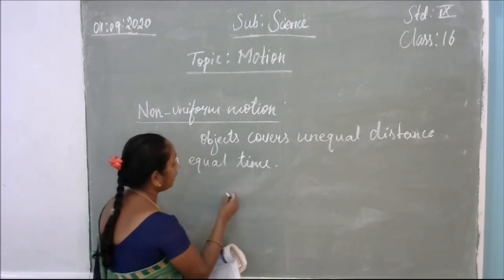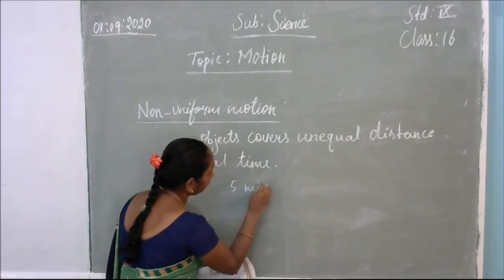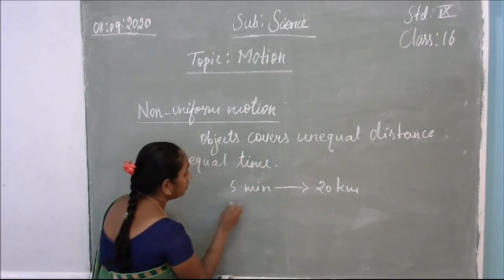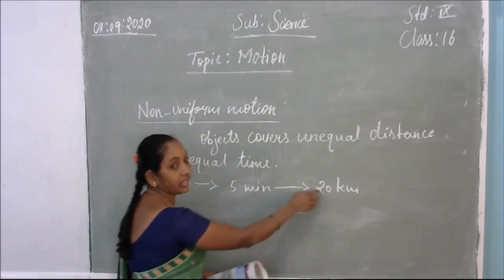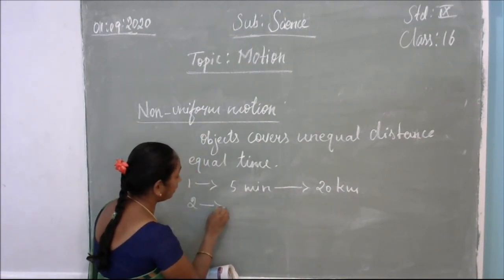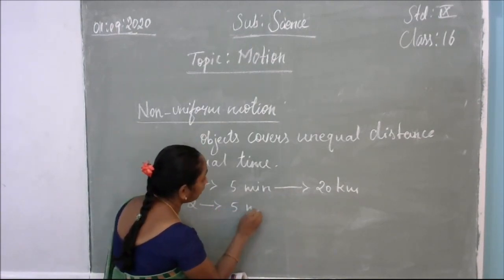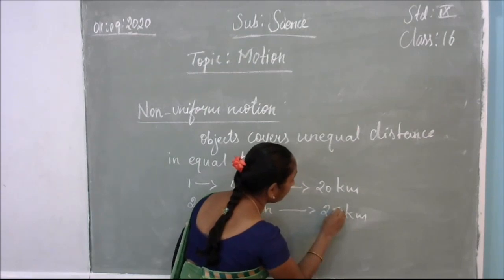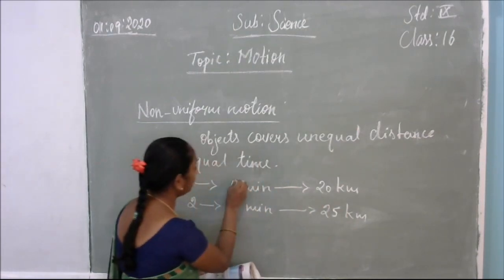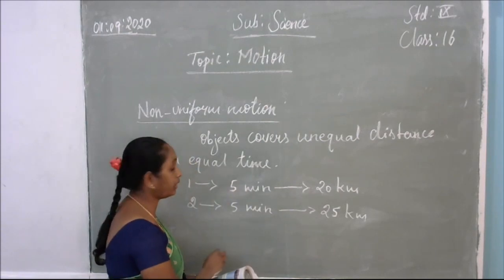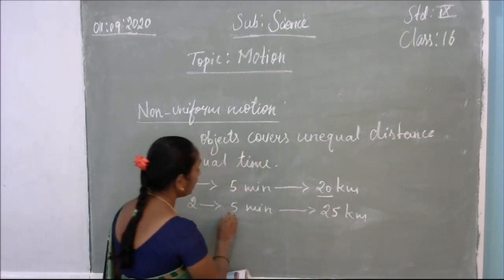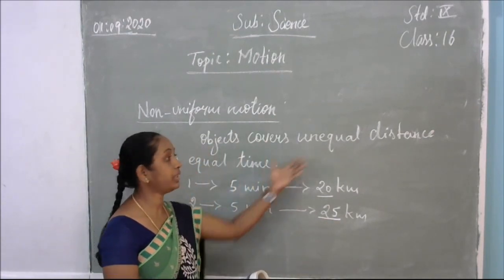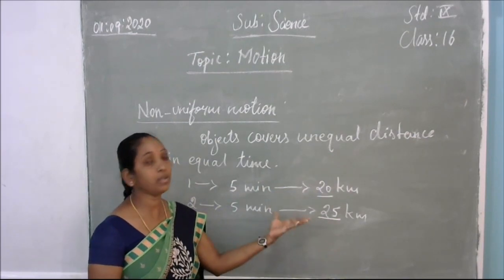For example, the first vehicle within 5 minutes covered 20 kilometers. The second vehicle, whatever the object, in 5 minutes will cover 25 kilometers. See the difference in that? It is the same time. They both started and took 5 minutes only, but the first vehicle will cross 20 kilometers and the second vehicle will cover 25 kilometers. So here the same time, but unequal distance it has covered. So that is depending on the speed only.